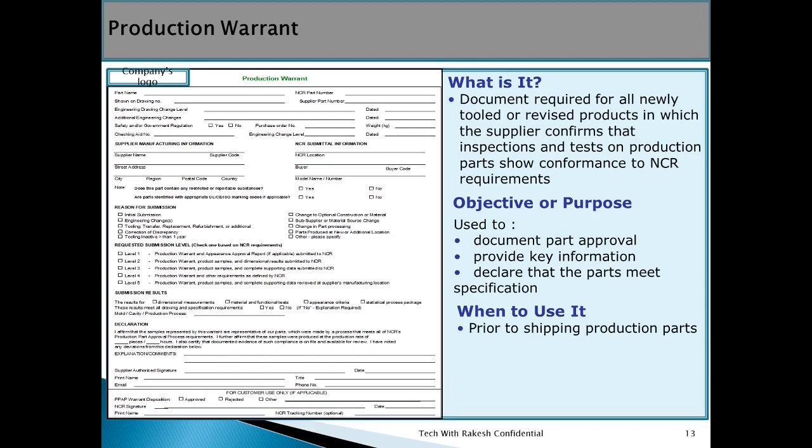It declares that the parts meet a specification. Here you are declaring that your product is meeting all specifications of the customer's requirements. When to use it? Prior to shipping production parts. Before shipping the production part, you have to submit the production warrant to the customer.